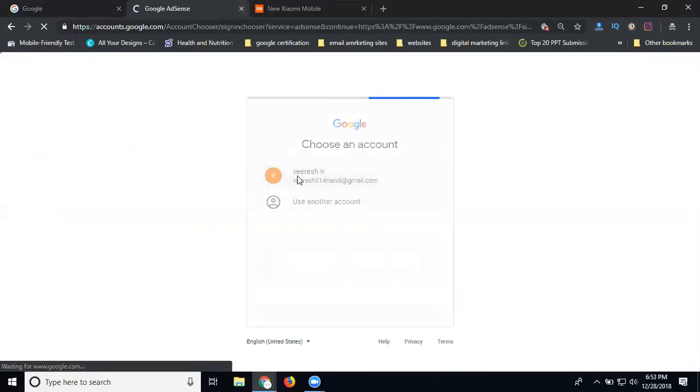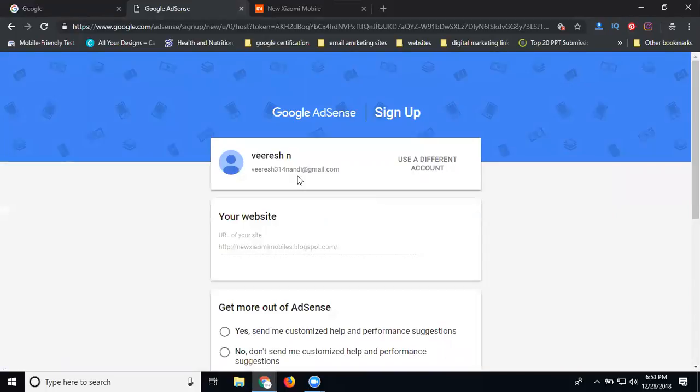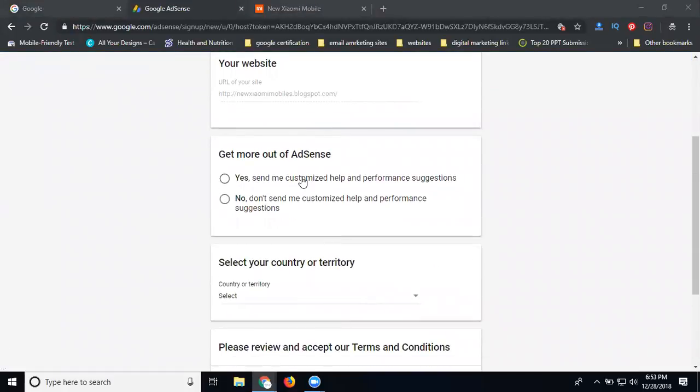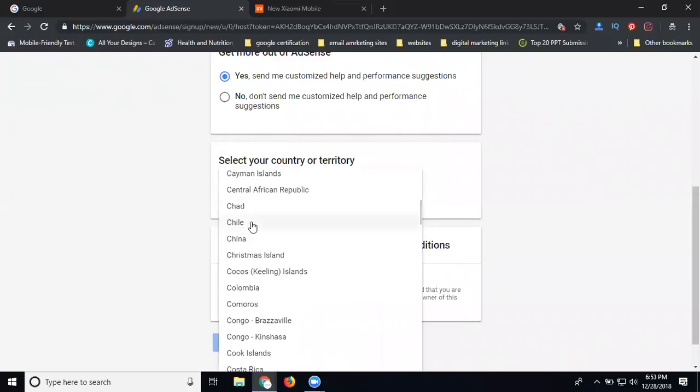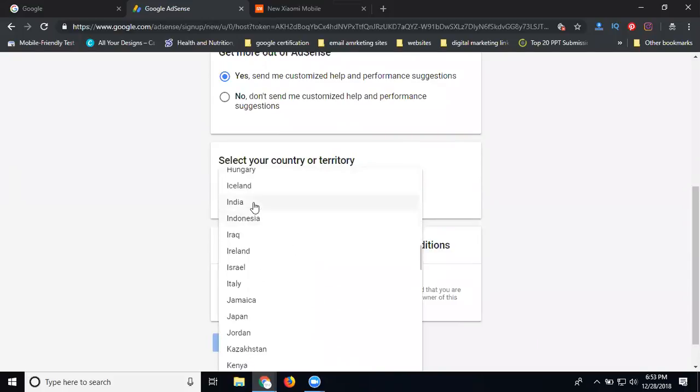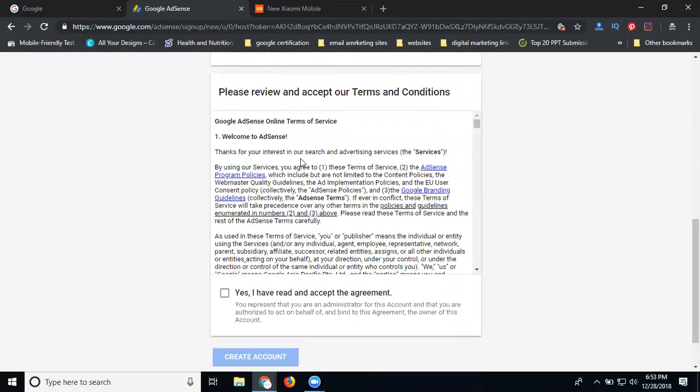Select your mail ID. This is called zero investment. Nothing is invested in your blogger. This is only for your knowledge: create your blogger for online revenue purposes. Your blogger address, send me customer help and performance suggestions. Yes. Select your country. The country my blog will be promoted in is totally India, so here I'm adding India. We can accept your terms and conditions based on India.